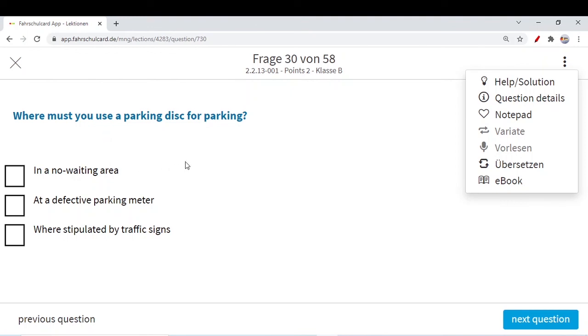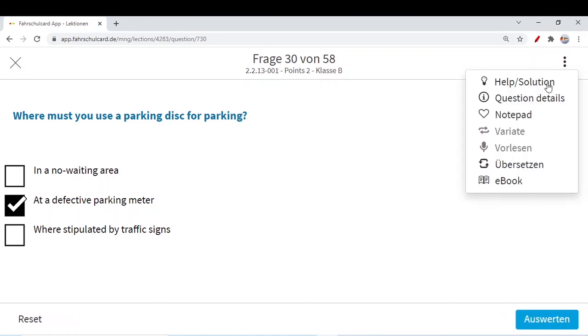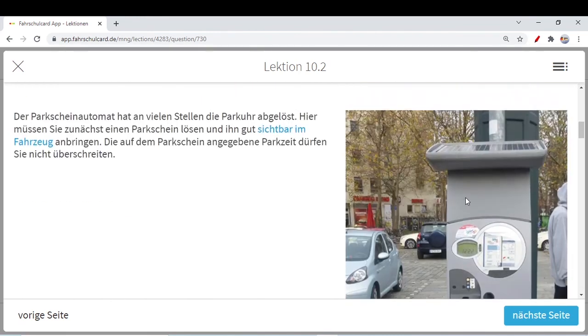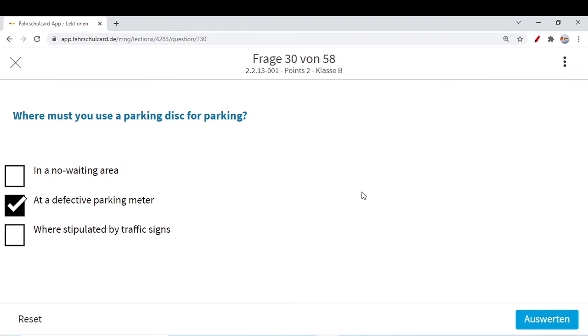In a no waiting area? A no waiting area has nothing to do with a parking disk. It's about the parking. At a defective parking meter. Yes, if the parking meter is not working, then how will they come to know when you parked your car? In this condition, you definitely have to use your parking disk, setting the time at which you have parked your car, so that they can know it.